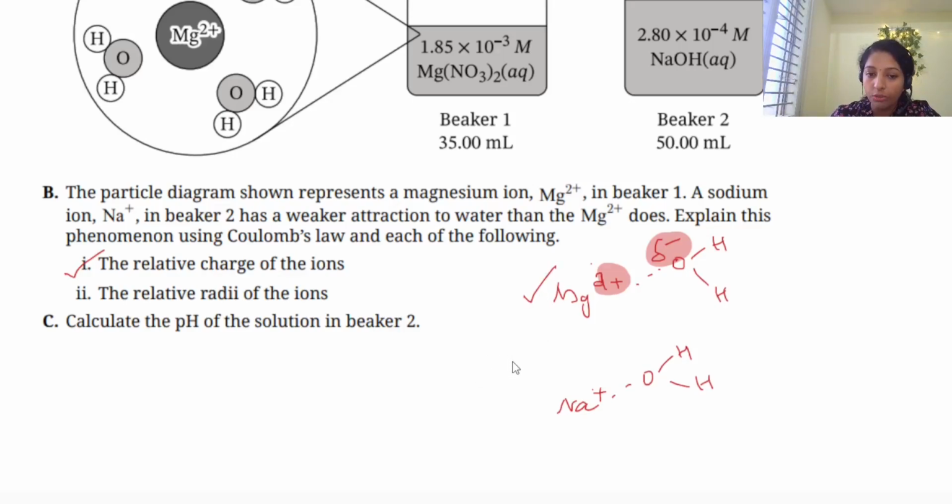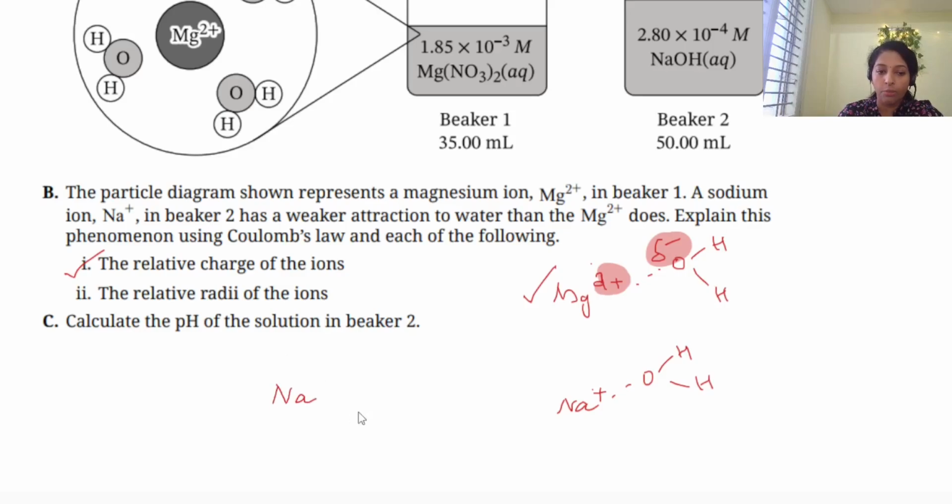Another important factor in Coulomb's law is the distance between the charges. If the distance is higher, the attraction is lower. A higher atomic radius means the charges are farther apart. Which one is lower in radius?